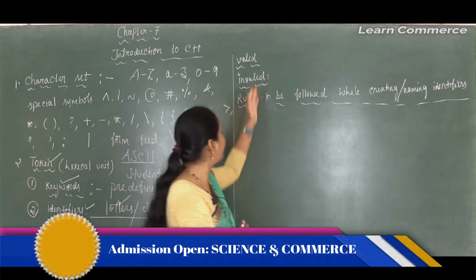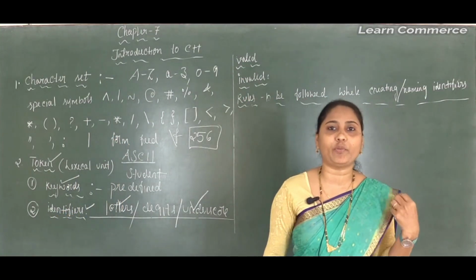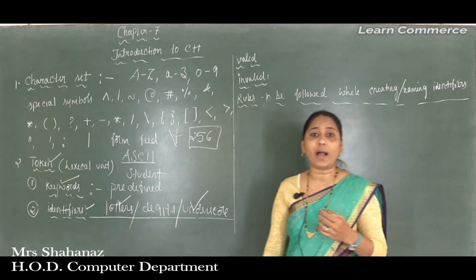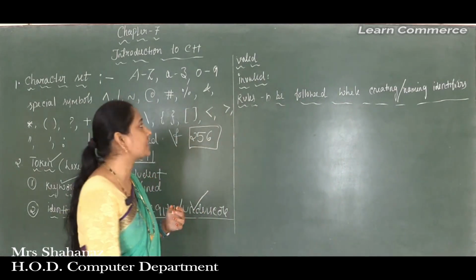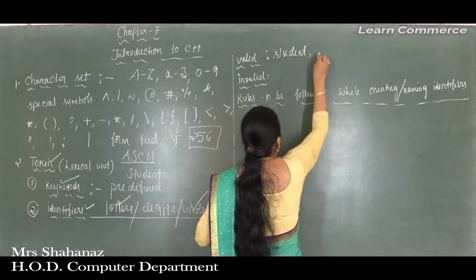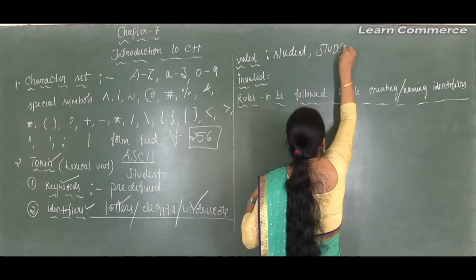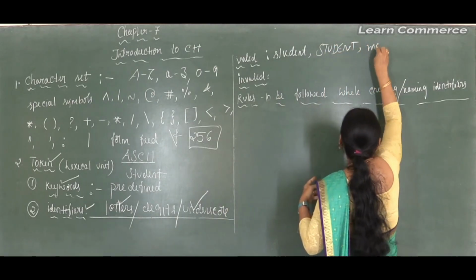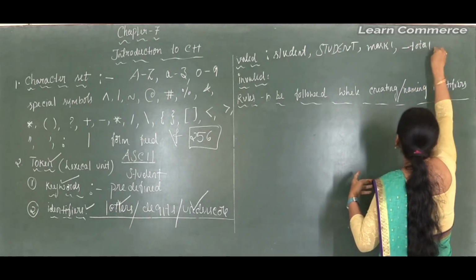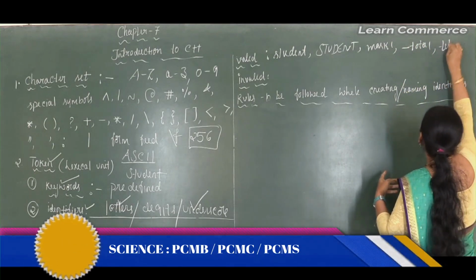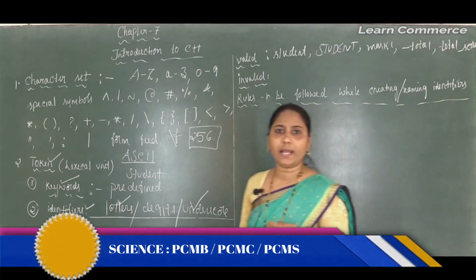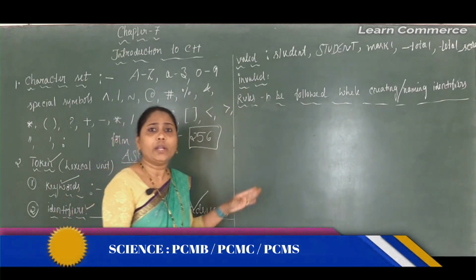Okay, let's see some of the valid and invalid identifiers. So some examples of valid identifiers in C++ are student, or maybe capital letter Student, or maybe mark1, or maybe _total, or maybe total_score. Okay, so all are valid identifiers.